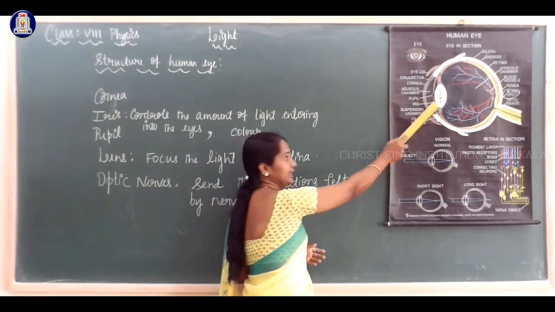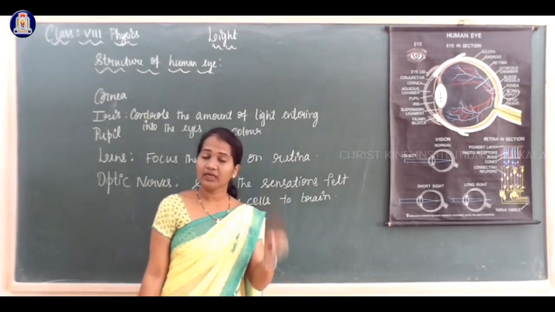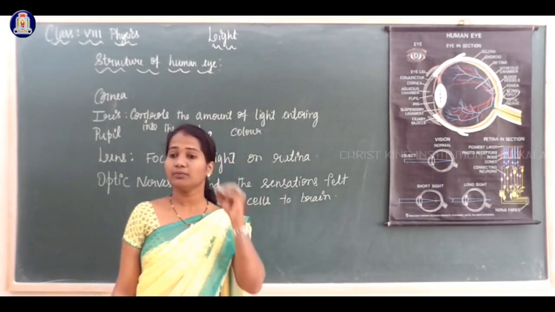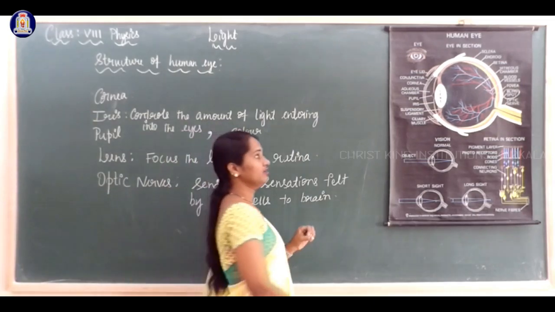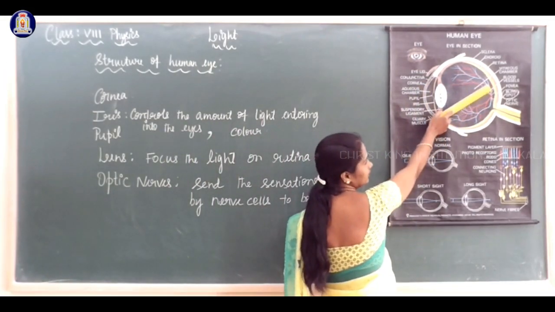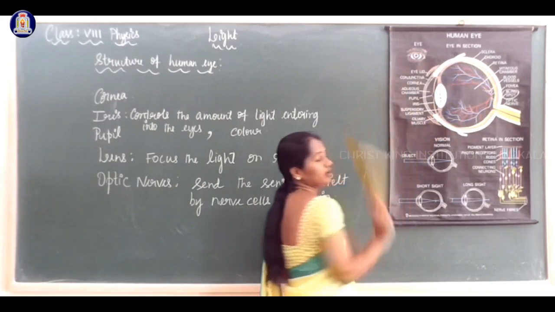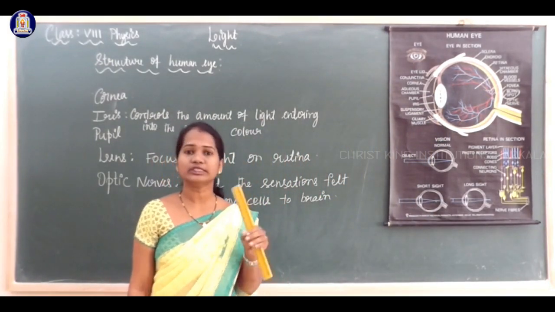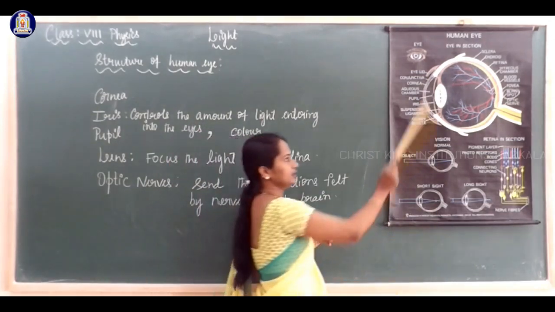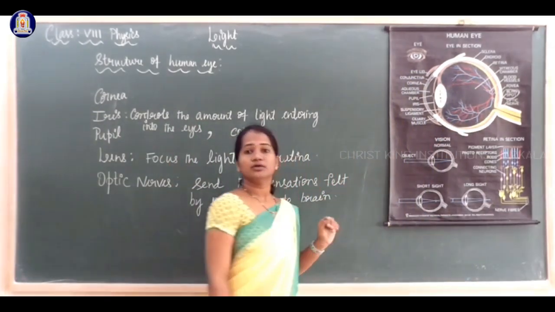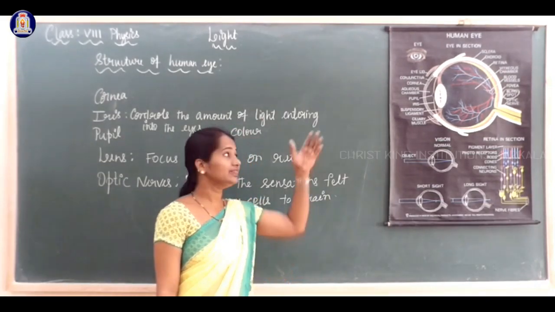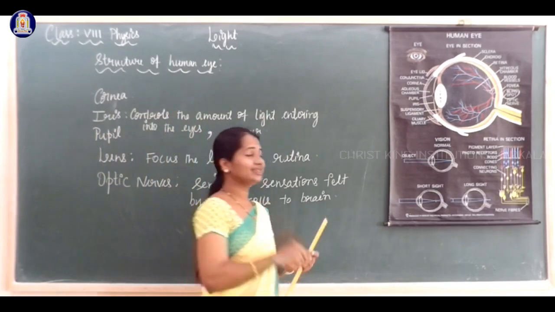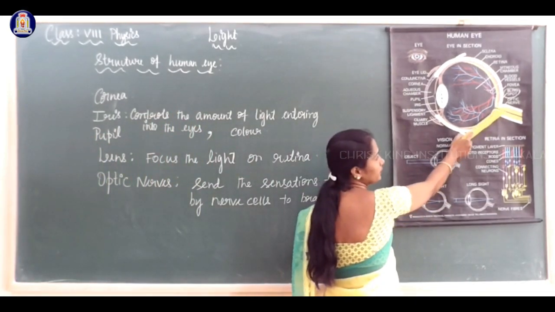So there is the eye lens. The main function of the eye lens is to focus the light rays coming from any object and form an image on a layer at the back of the eye, called the retina. This retina has numerous nerve cells. The sensation felt by these nerve cells should be sent to the brain, and that is done by the optic nerves.